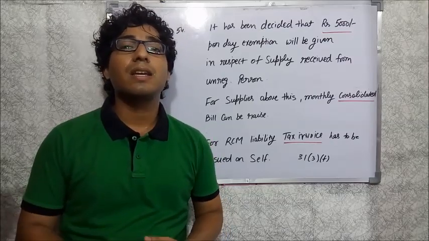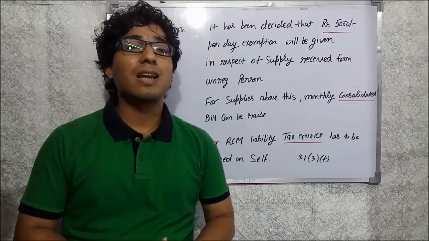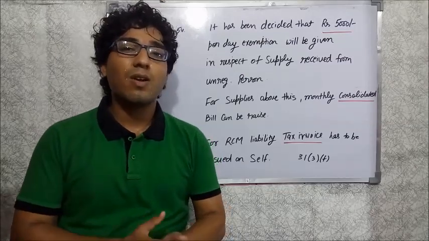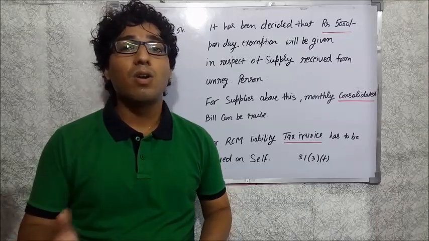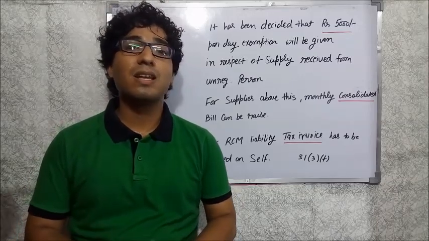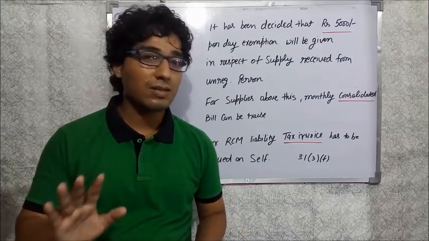I have also given the answer to this question in my other video. If you want to know the answer, check out the description. I have given the link to a similar question with a detailed answer, where the person supplies goods or services from different states.